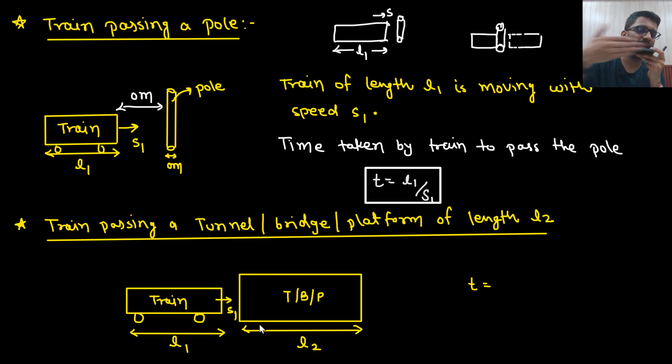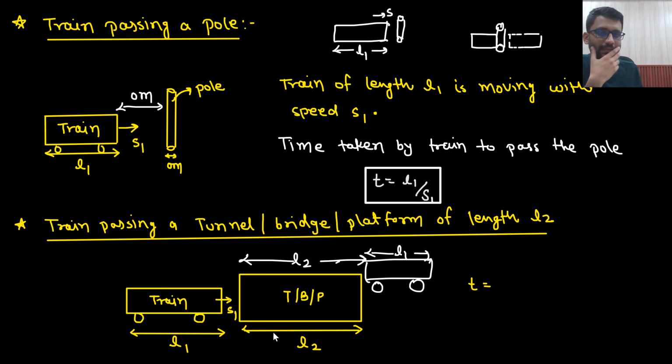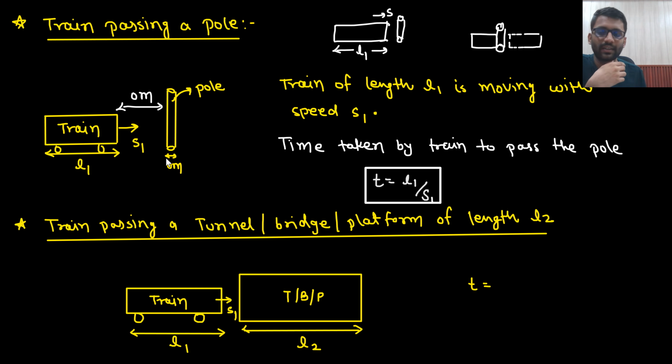If the train has completely covered, that means it would have covered this distance, and from here as well this much distance. So it would have covered this L1 distance, also this L2 distance. So total distance covered would have been L1 plus L2. Here it started and here it ended. So it has covered L1 plus L2 distance. And in the same manner, here in this direction, it has a length of 0 meters. So the train must have covered that distance.